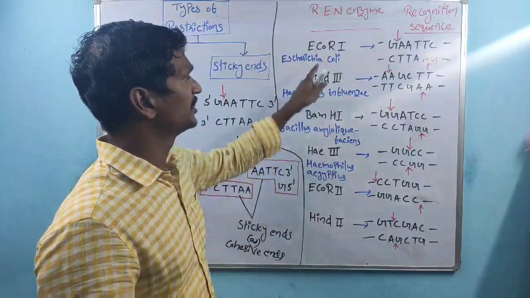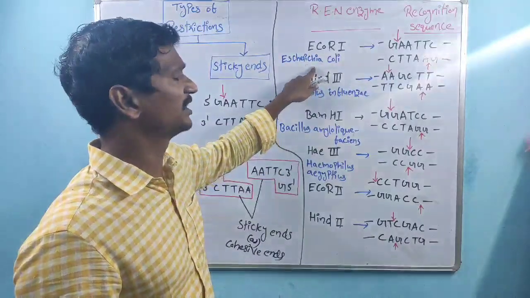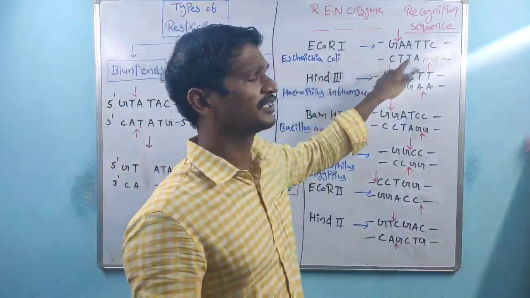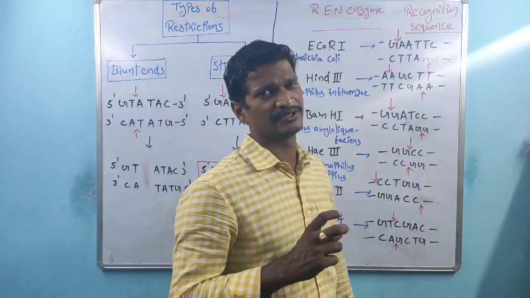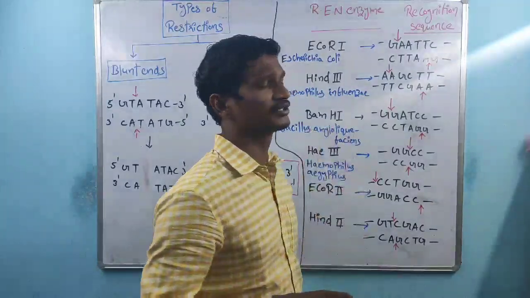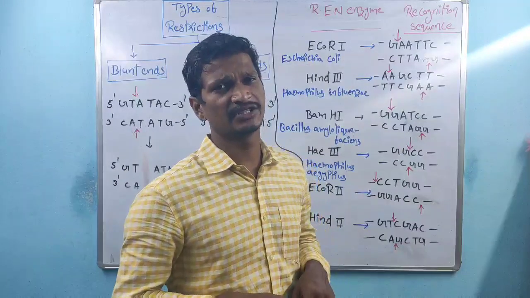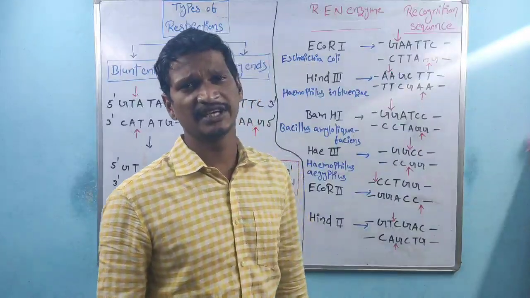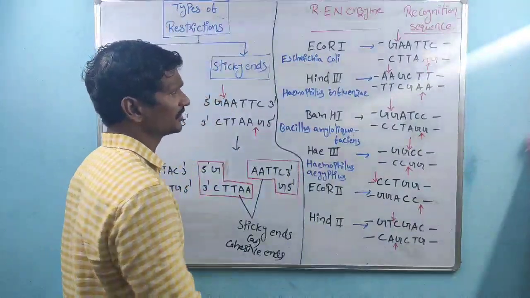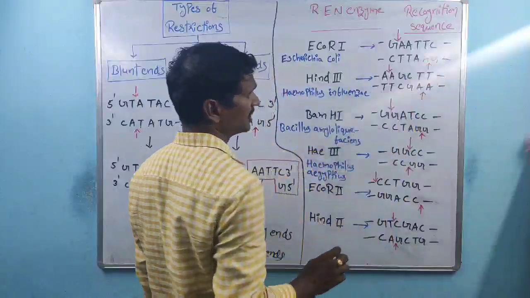So EcoR1 is isolated from E. coli bacteria. Here the target sequence, restriction sequence or recognition sequence, is GAATTC.